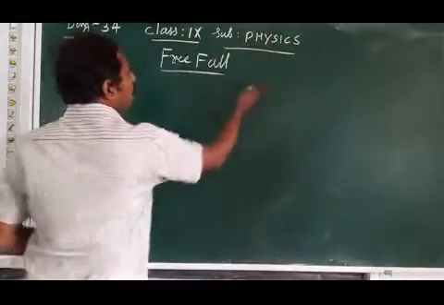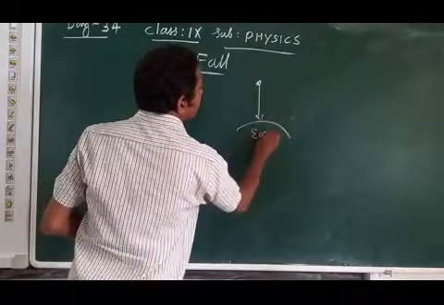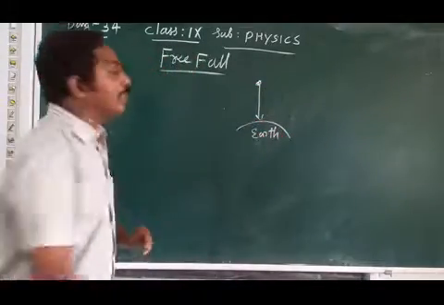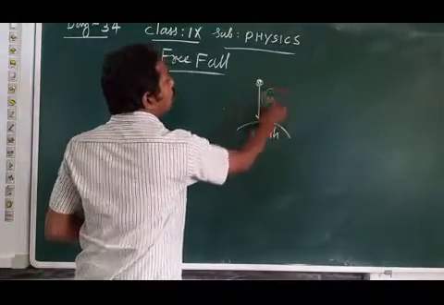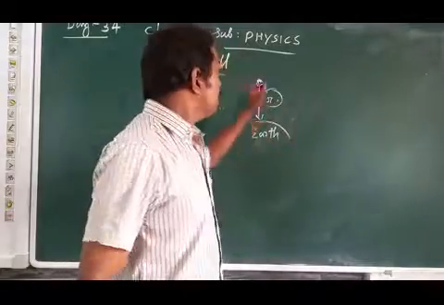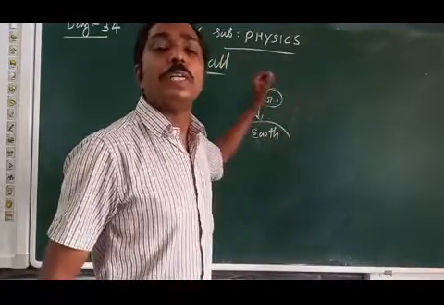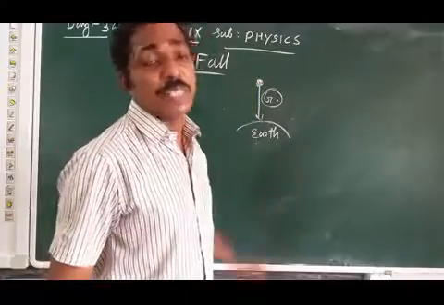So the stone falls downward to the earth's surface only due to gravitational force. This gravitational force, or earth gravity, is the reason for an object falling towards earth.